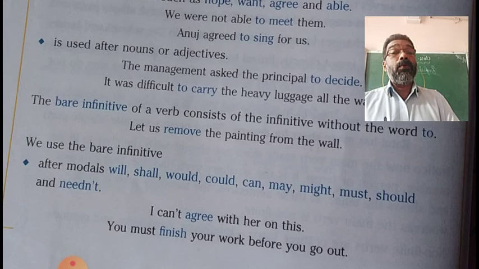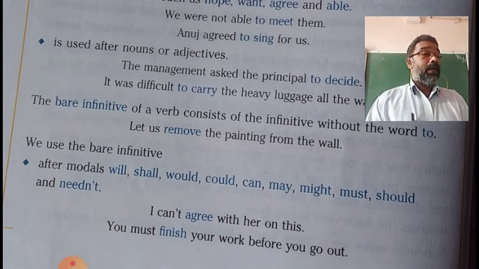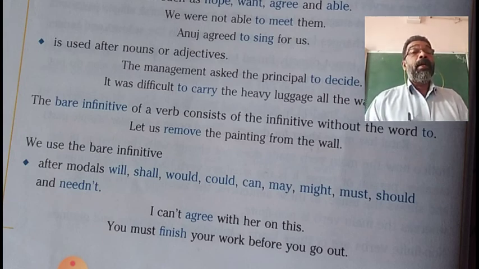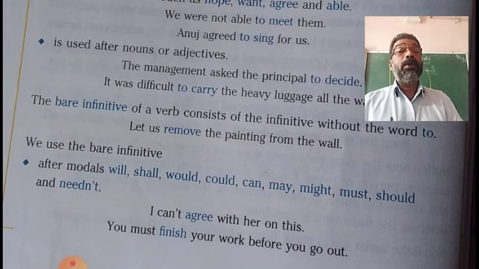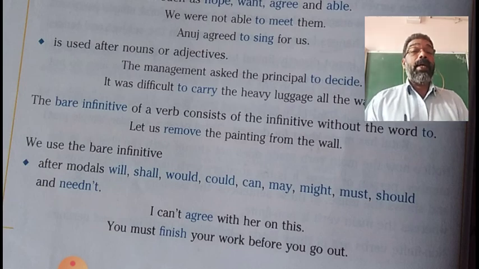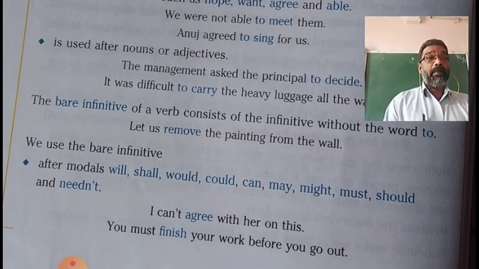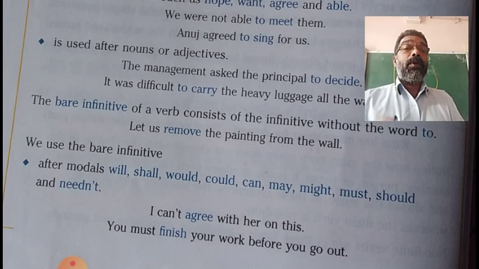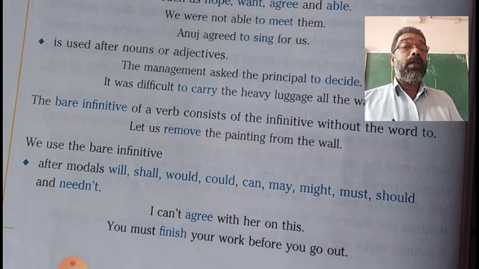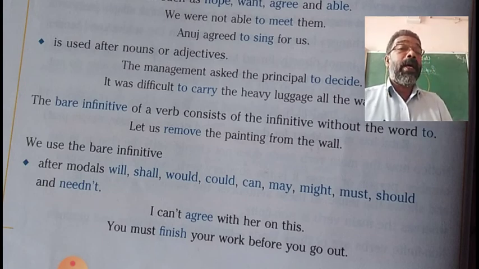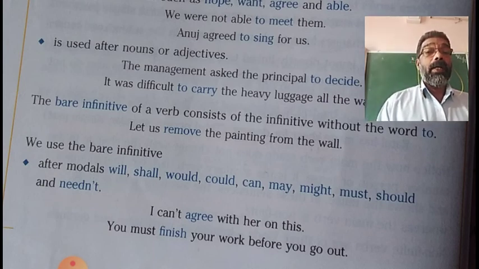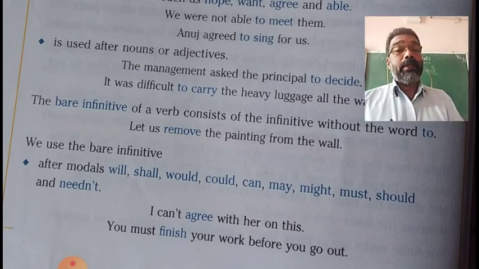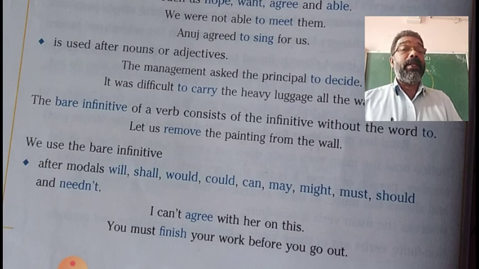If we use to infinitive after these modals, that will be a wrong construction of the sentence. So, always remember that the first form of the verb used after will, shall, would, could, can, may, might, must, should, and need will be bare infinitive.